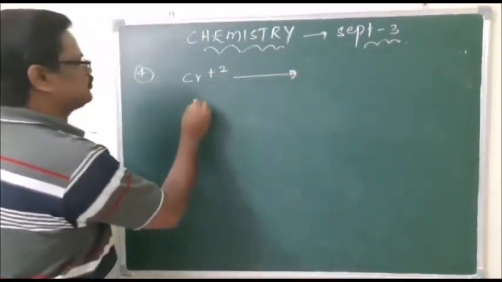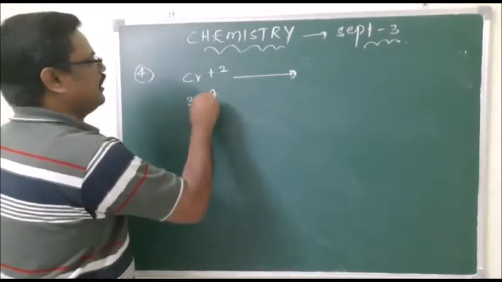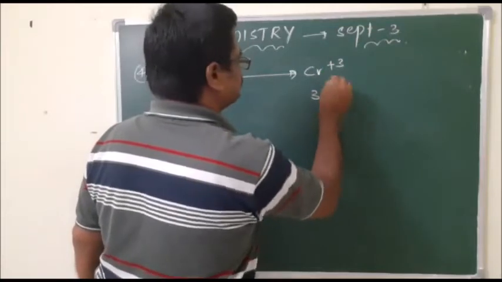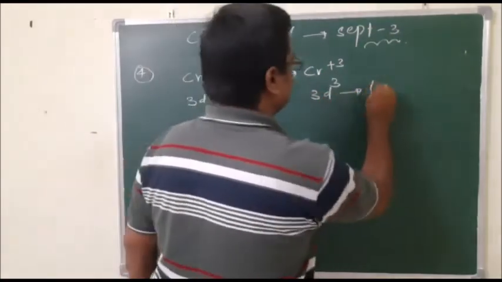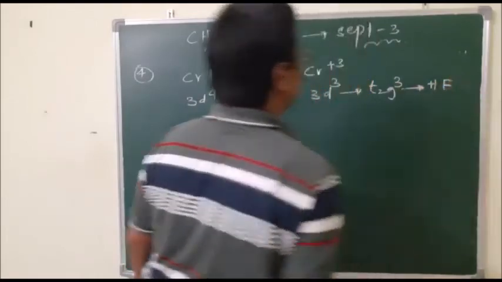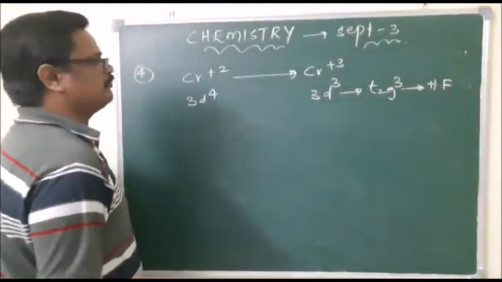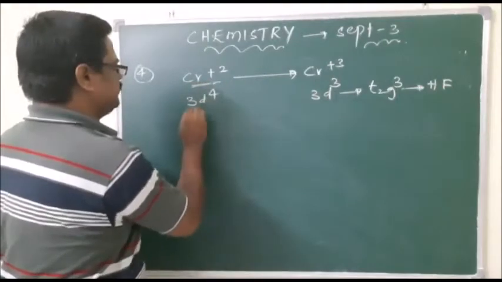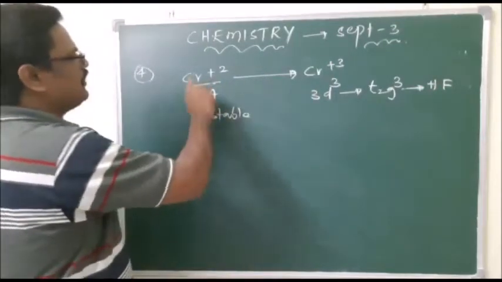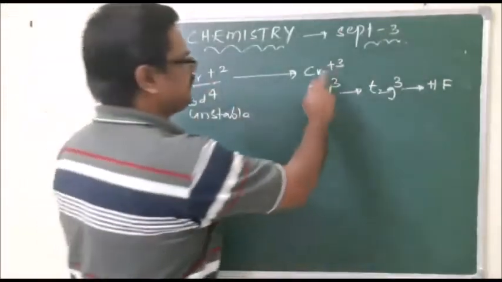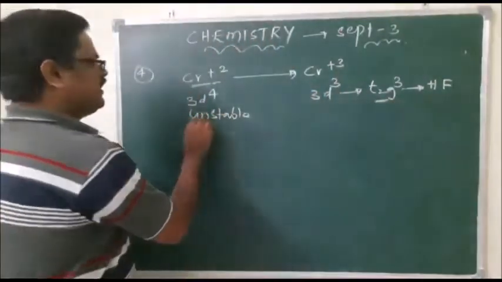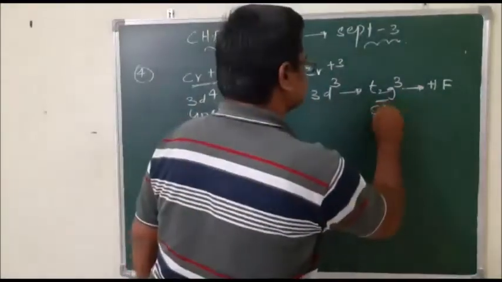What is the meaning of 3d3? It is t2g3, a half-filled stable configuration. So Cr plus 2 is unstable because it has neither full-filled nor half-filled stability, whereas Cr plus 3 is stable.